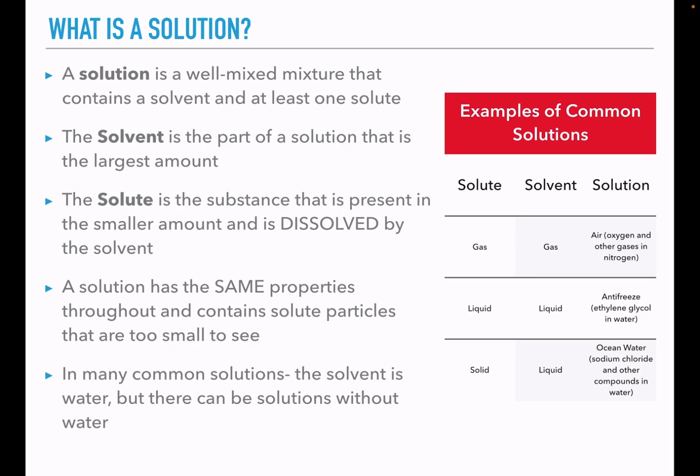When we're talking about solvents and solutes, they're hard to remember, so you're going to want to figure out some little mnemonic or some other way that helps you remember which one is which. The solvent is the larger amount. The solute is whatever is in the substance that's going to be dissolved, and is in the smaller amount. So solvent is big, solute is small. The solute is dissolved by the solvent. There's a lot of S's going on in these words.